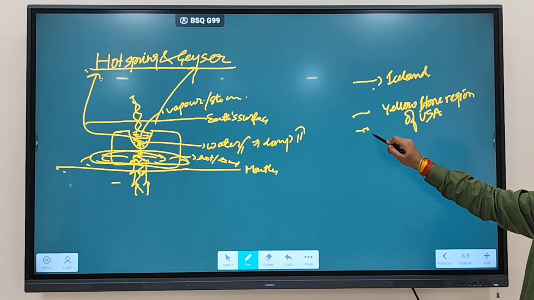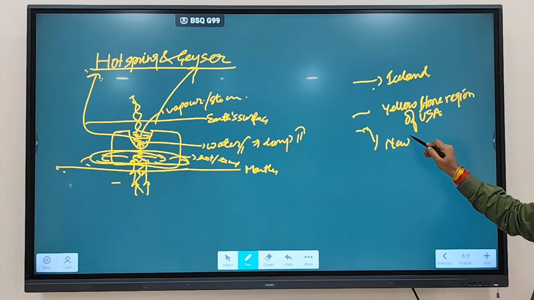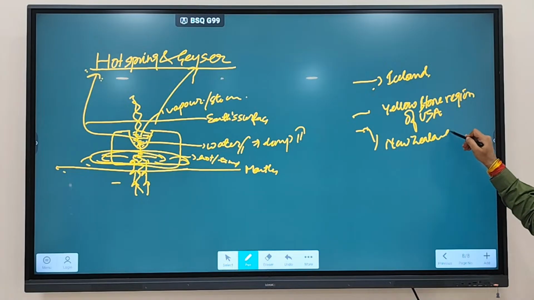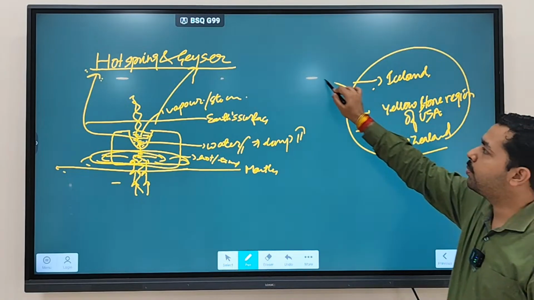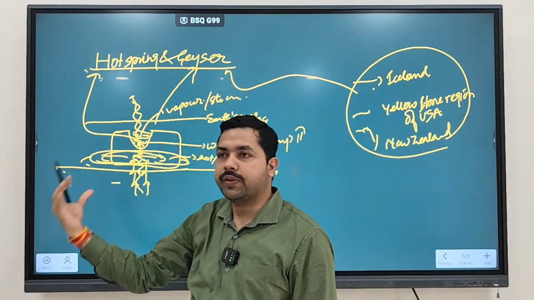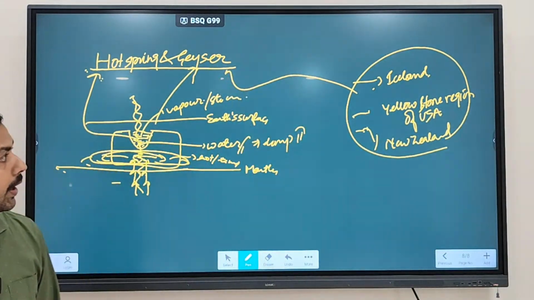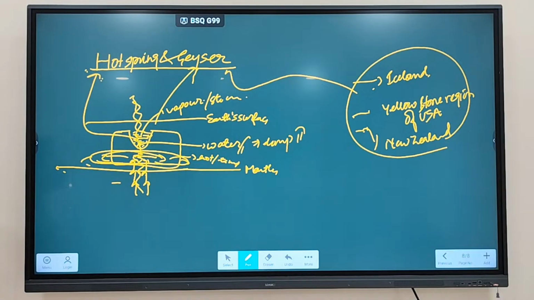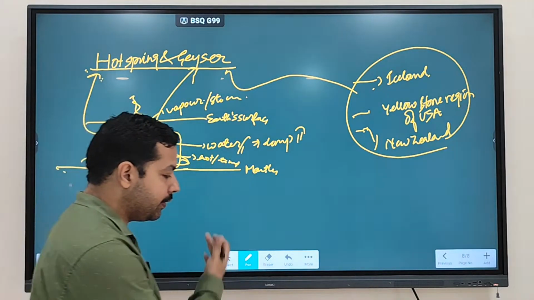Yeah. You will also find in New Zealand some of the most important hot spring and geyser you are going to find in these regions. Okay, so Iceland region, Yellowstone region of USA, New Zealand region. There you are going to find the hot spring and geyser. Clear?